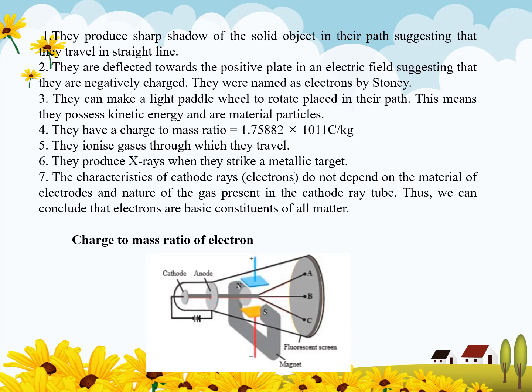They have a charge to mass ratio of 1.75882 into 10 raised to power 11 coulomb per kg.